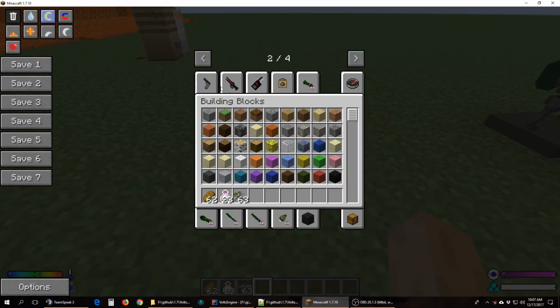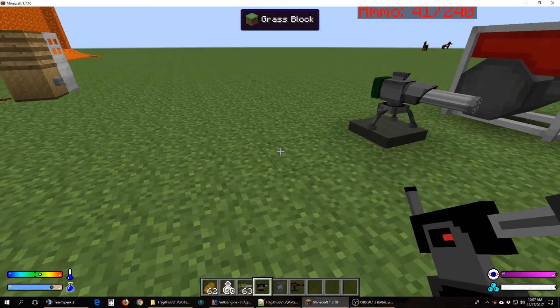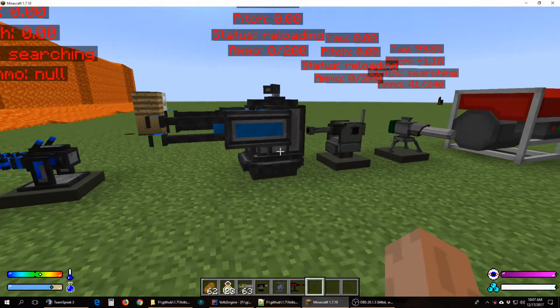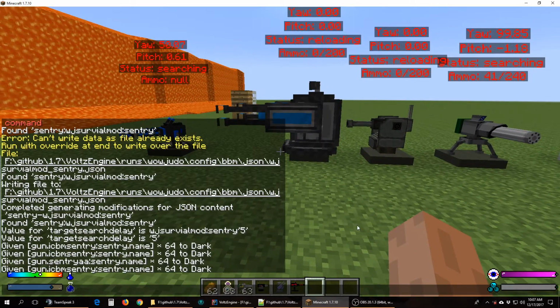Let's go to the actual creative tab, make this easier. So there's a whole bunch of different sentry guns available. You have all these different guns that all have the same code, that all have the same data. So I can go to each one of these and tell it to dump its information and get access to all the JSON and do stuff with it. And I'm going to show you how to pretty much do that.